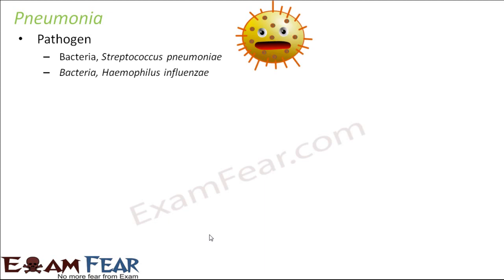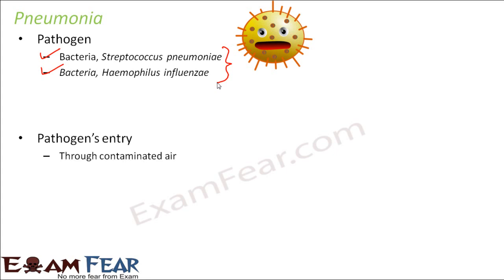Now we'll talk about pneumonia. Here the pathogen is again bacteria. These are the two bacteria which can cause pneumonia, that is Streptococcus pneumoniae and Haemophilus influenzae. Both of these can cause pneumonia. Now how do they enter inside our body? Through contaminated air. These bacteria are present in the air in our surroundings.